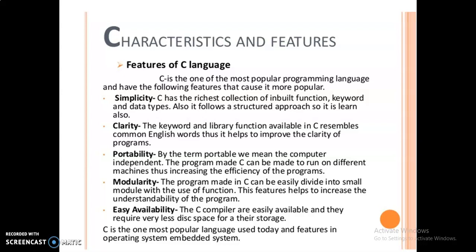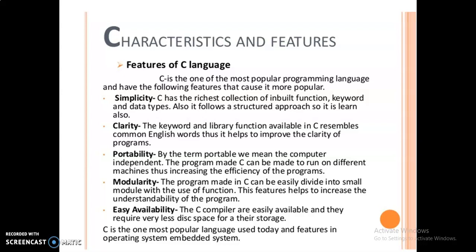Clarity. The keywords and library functions available in C resemble common English words, so it easily helps to improve the clarity of the programs. And then the third one is portability. By the term portable we mean computer independent. A program made in C can be made to run on different machines, thus increasing the efficiency of the programs.